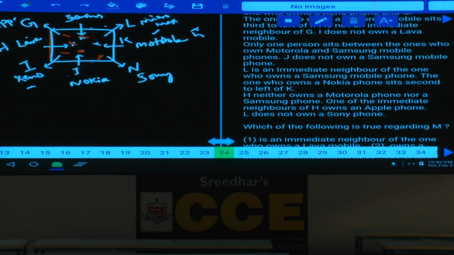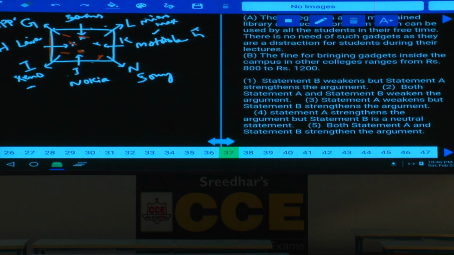Now this is the information we have. This is how these 8 persons are seated at a square table, 4 at the center and 4 at the corners, and they own different mobiles. Now this is about question numbers 24 to 30. Then 31 to 36, all based on coded inequalities. Then 37. Now question number 37.